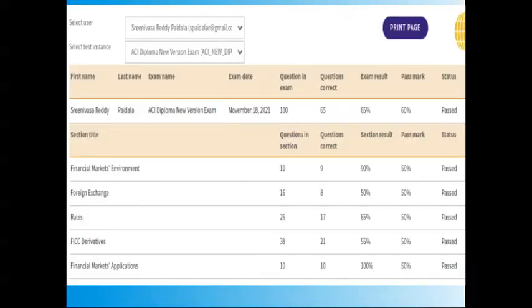This is a screenshot of the test score after completing the ACI Diploma, new version. There are five parts. We have to get at least 50% in each part, and overall we should get 60% combined across all parts so that we can pass and be awarded the ACI Diploma new certificate.